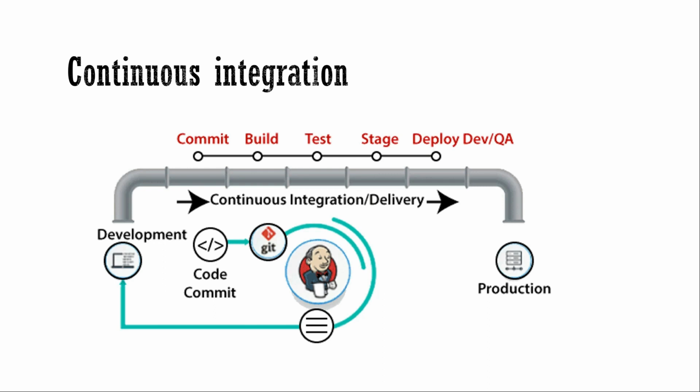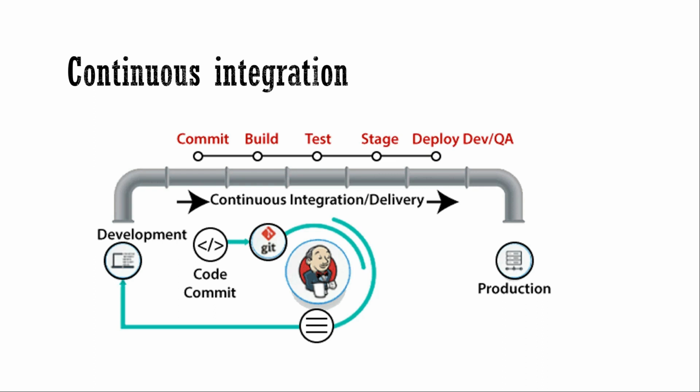Once we complete the development, we do the code commit in GitHub. Once the code commit is done, Jenkins will identify the changes, do an automatic build and automatic testing, provide the report, and then we do the bug fixes and changes.